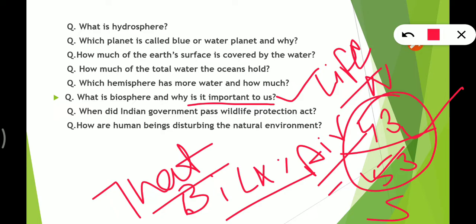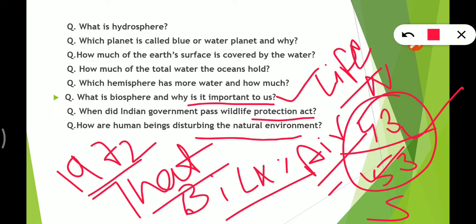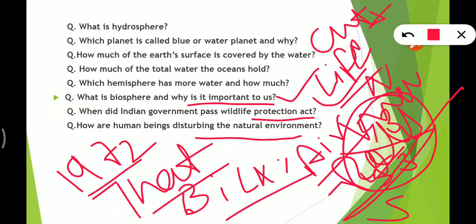When did the Indian government pass the Wildlife Protection Act? So it was passed by the Indian government in 1972. Okay, the Indian government passed the Wildlife Protection Act in 1972 for protecting wildlife diversity. Then we have: how are human beings disturbing the natural environment? So it is very easy. They are cutting trees, they are making roads, they are polluting, and such things you can add.